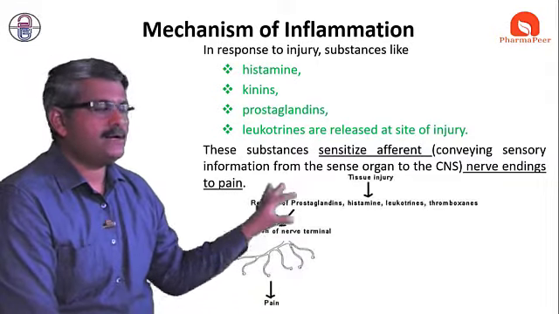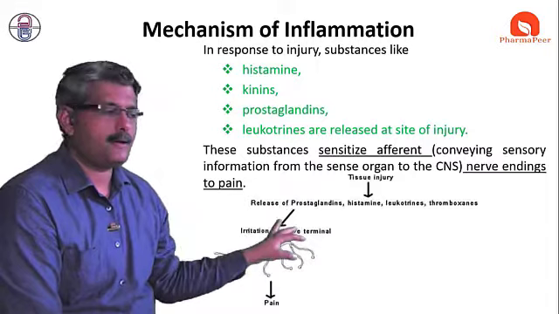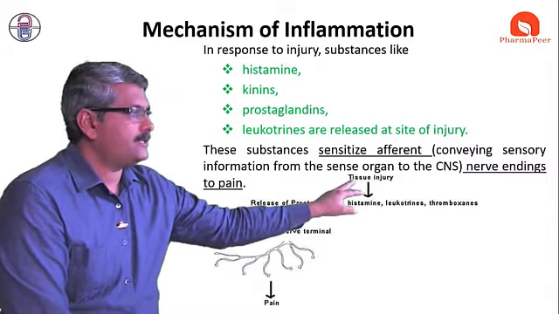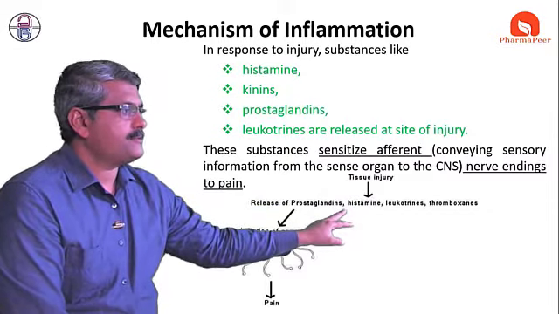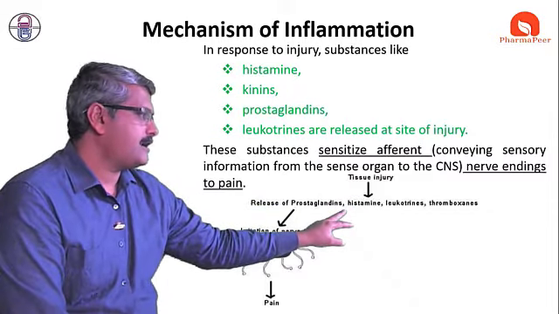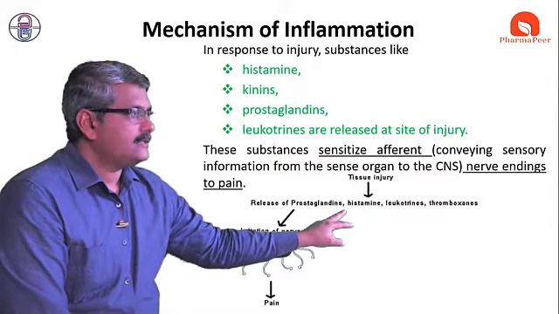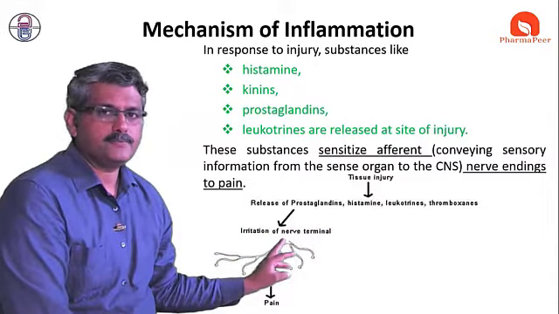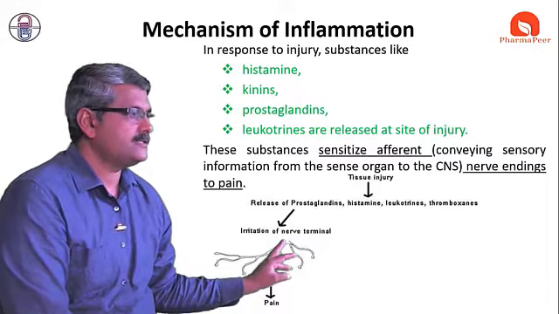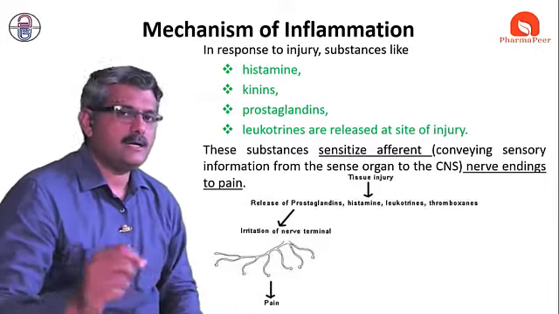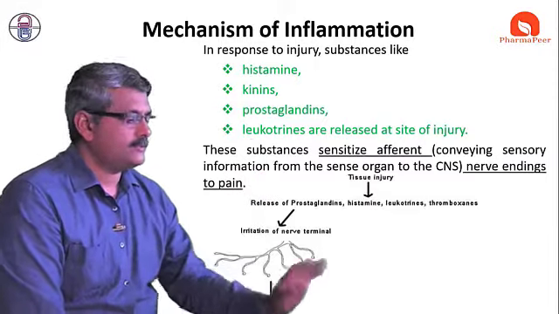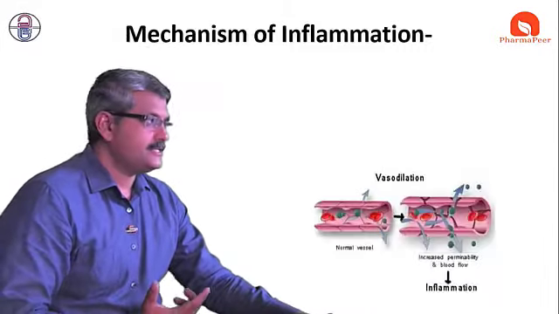So this is how we can understand what happens. Whenever tissue is injured, at the place where the tissues are injured, some substances like prostaglandin, histamine, leukotrienes, as well as thrombokinase are released. As they are released, they irritate the nerve terminals, and then one condition arises that we call pain. So this is the physiology of pain, how pain is generated.